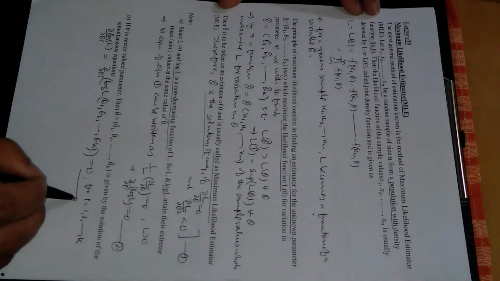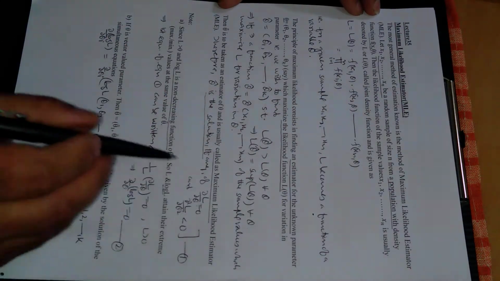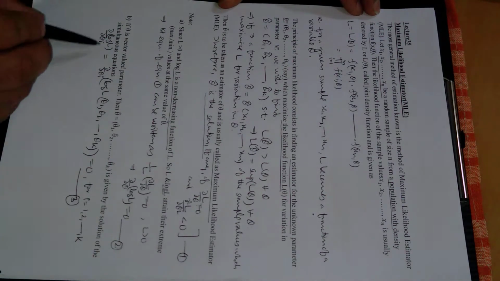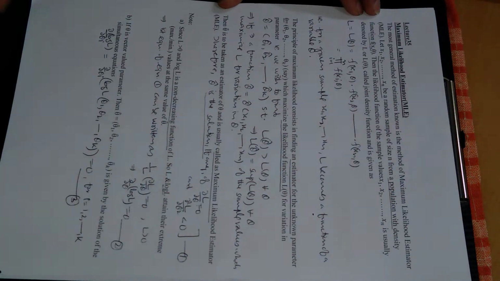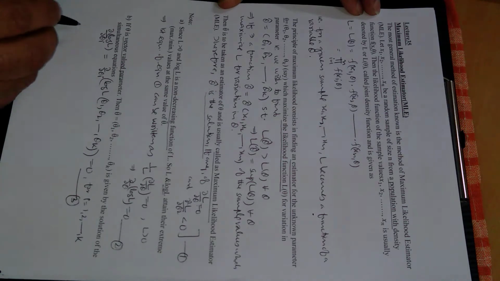Let us call this equation number 3. So theta cap will be either the solution of this equation, or theta cap can also be the solution of this equation. It depends on whether theta is a simple or a vector valued parameter, right?